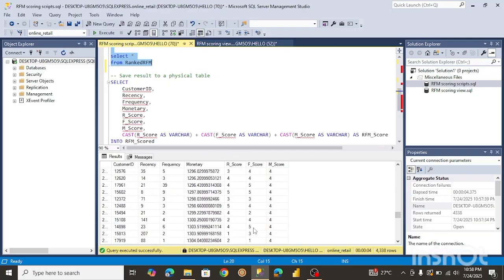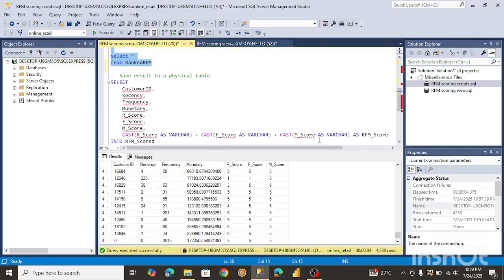Okay, we have a 5 here for the frequency score, and it's giving us a 6. So yeah, I think we're good over here. And of course here, 3,000 is giving us a 5. So this is exactly what we need, right? For the monetary score also, the higher it is, the higher the score.